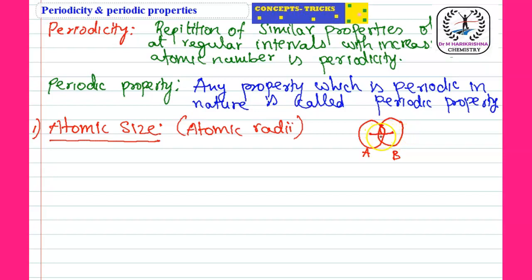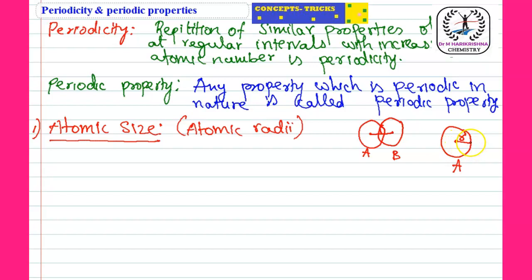Half of this distance is known as the atomic radius. These are in covalent bonding, that's why this overlapping occurs. Half of this distance is the radius, and this radius is nothing but atomic size.